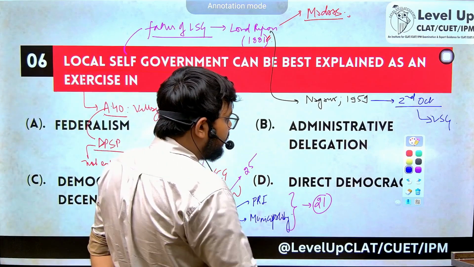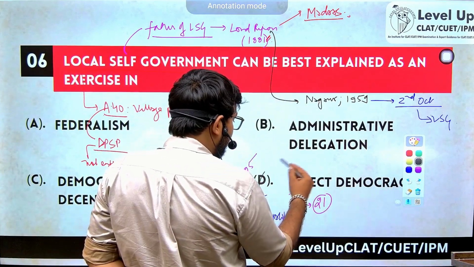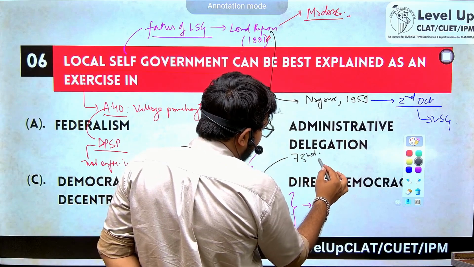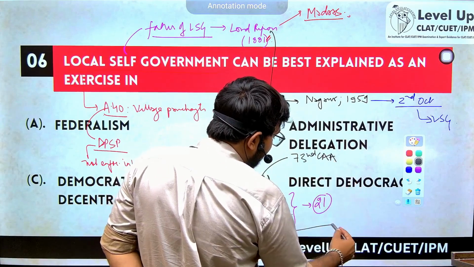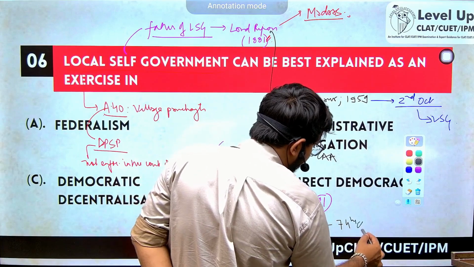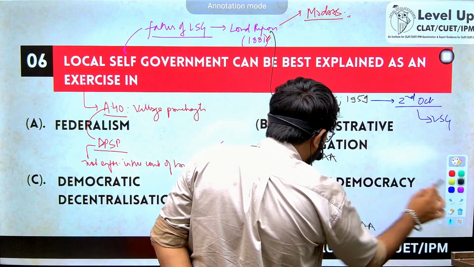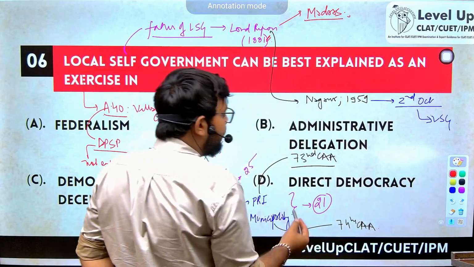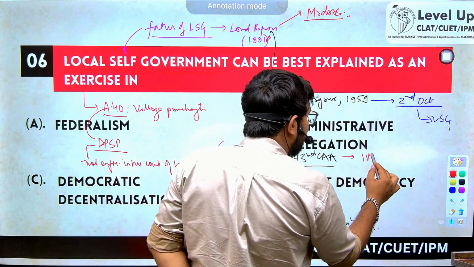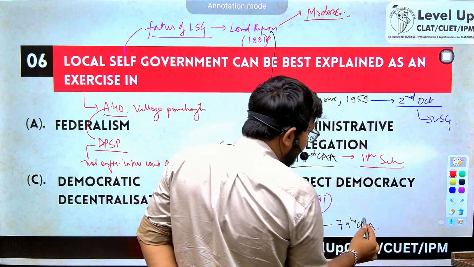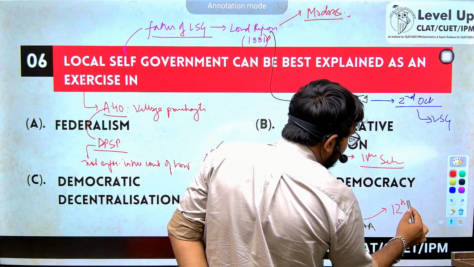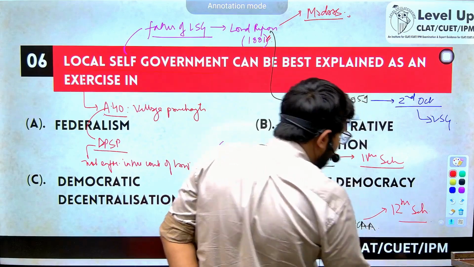And one more thing, these Panchayati Raj Institutions were brought in by the 73rd Constitutional Amendment Act, and municipalities were brought in by the 74th Constitutional Amendment Act. The 73rd Constitutional Amendment Act added the 11th Schedule, and the 74th Constitutional Amendment Act added the 12th Schedule. I hope you are understanding.